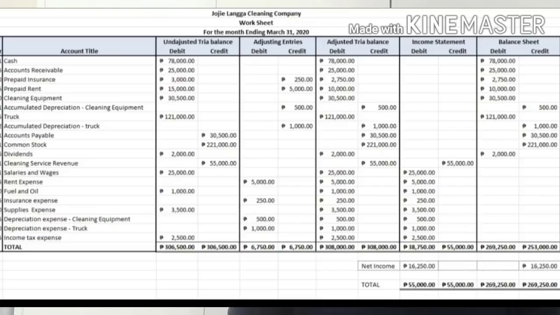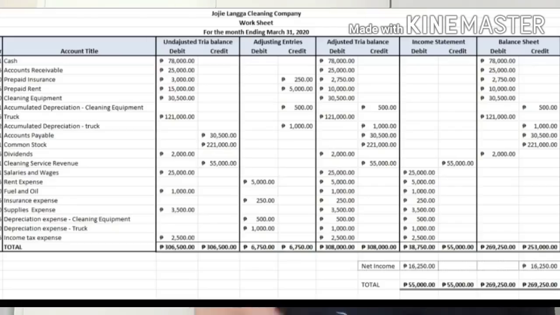Accounts receivable, asset, not in the income statement. Prepaid insurance, asset. Prepaid rent, asset. Cleaning equipment, asset. Accumulated depreciation, cleaning equipment, contra asset. Truck, asset. Accumulated depreciation, truck, contra asset. Accounts payable, liabilities. Common stock, stockholders' equity. Dividends, stockholders' equity.